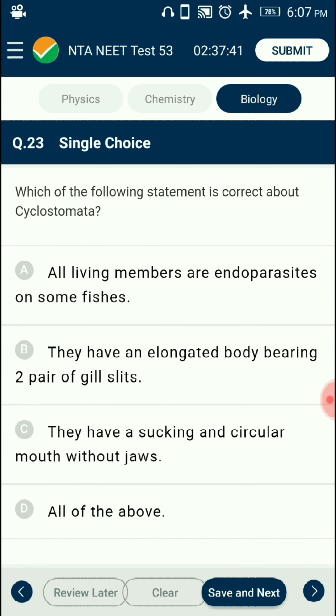Question number 23. Which of the following statements is correct about cyclostomata? All living members of cyclostomes are ectoparasites of some fishes. They have an elongated body bearing 6 to 15 pairs of gill slits. They have a sucking and circular mouth without jaws. So the answer is option C. They have a sucking and circular mouth without jaws. That is correct about cyclostomata.